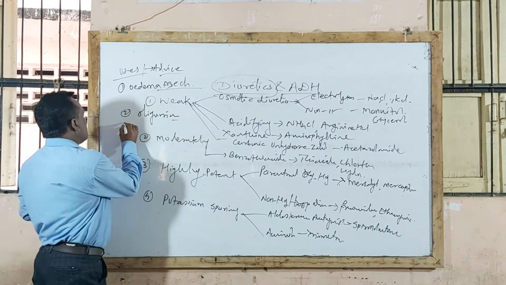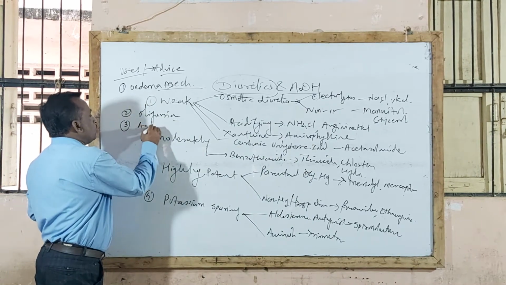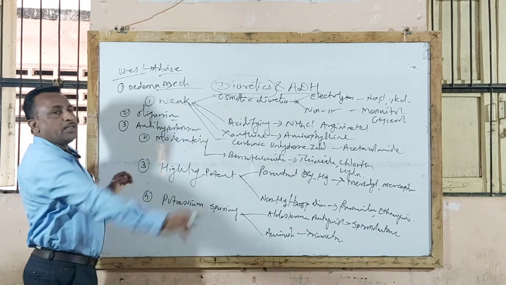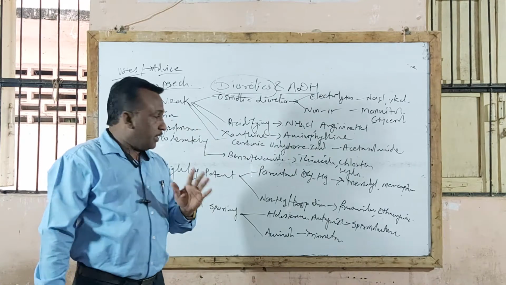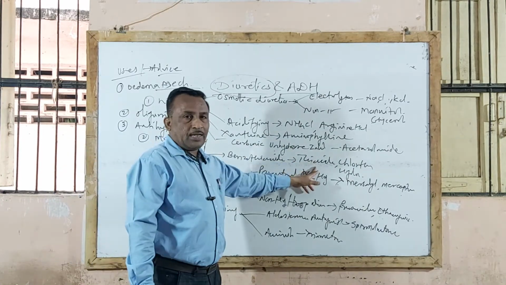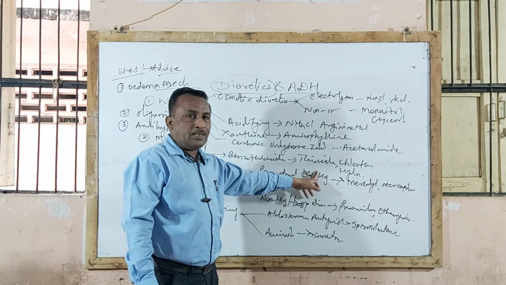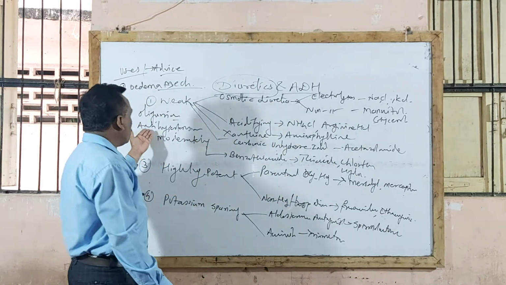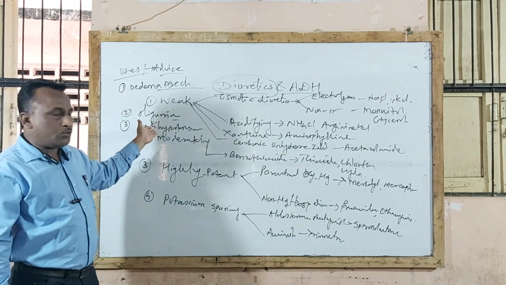In addition to this, diuretic agents are also used as anti-hypertensive agents. Already in the last lecture we completed anti-hypertensives. Particularly thiazide diuretics like chlorothiazide and hydrochlorothiazide act as oral diuretic agents, so they are used as anti-hypertensive agents.